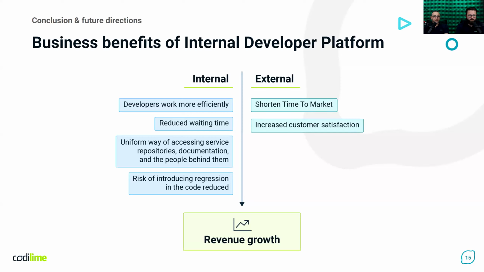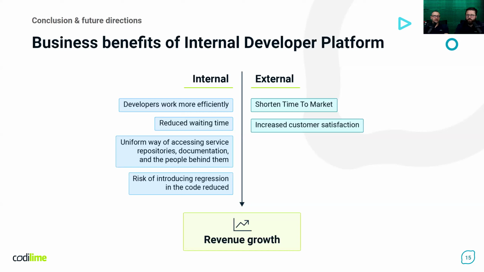Waiting time in the organization is reduced because tools and resources are available without asking external teams or without need for approvals. The organization gets a uniform way of accessing service repositories, documentation, and people behind them. A risk of introducing regression in the code is minimized due to the faster and more frequent deployment with efficient CI/CD.